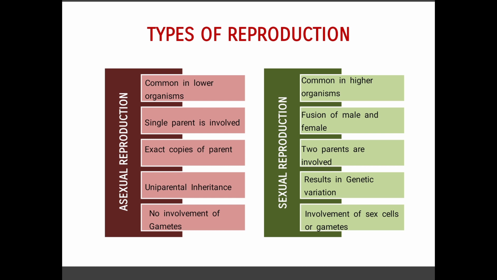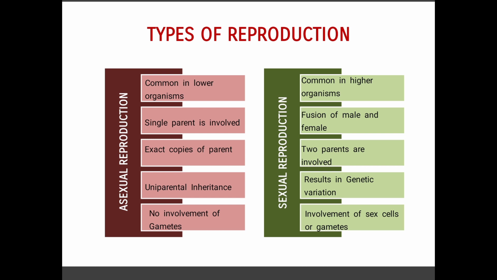So when you see the first, asexual reproduction method, it is common in lower organisms and a single parent is involved. It is the most important point when you come to the asexual reproduction method. Only one parent is getting involved. There is no involvement of another parent. So here there is no gender like male and female, right? Single parent is involved, so the exact copies of the parent will be produced in the individual. We will tell that in a term called clone. Clone means the same. It will be same as that of the parent. Even in the genetic makeup, there will be no difference. So that is what the exact copies of the parent.